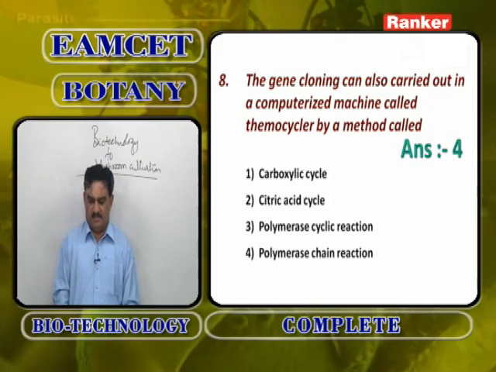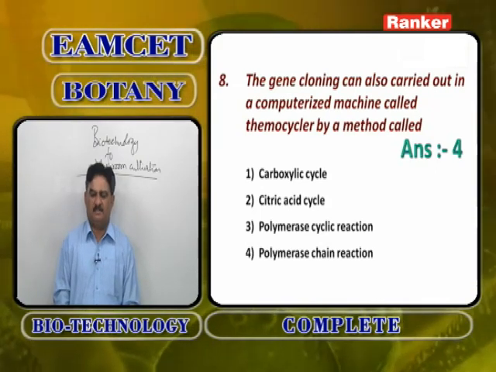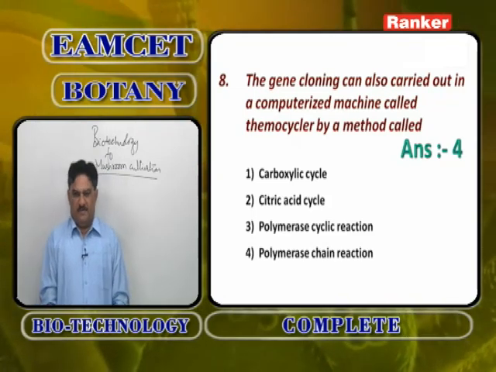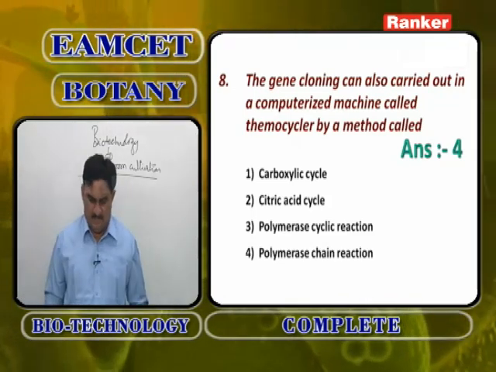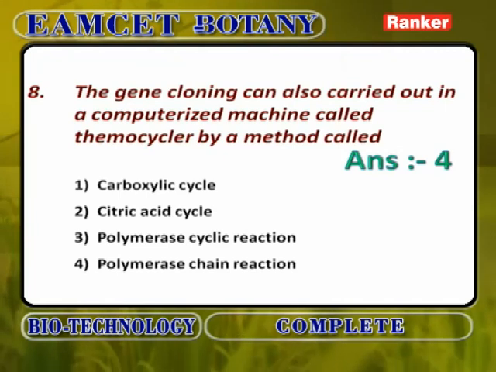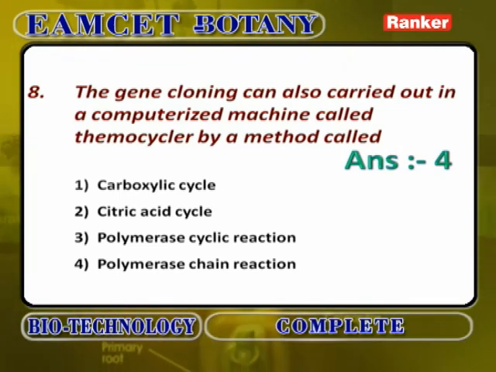Carboxylic cycle, citric acid cycle, polymerase cyclic reaction are wrong. Polymerase chain reaction is a method in which a thermocycler is used in artificial gene cloning.